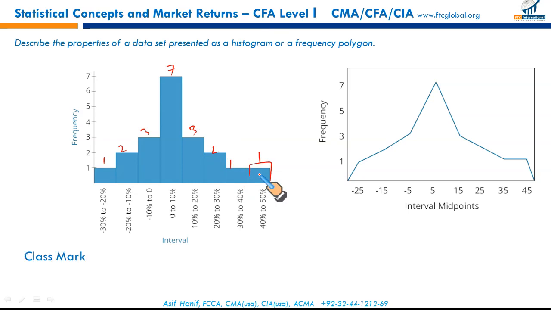Now, we can construct another graph or another presentation style called the frequency polygon. What we do is take the class mark. What is the class mark? It's sometimes called the mid mark. It's the upper class limit plus the lower class limit divided by 2. So negative 30 plus negative 20 gives you negative 25. So you take the class marks, the midpoint of each interval, and they are joined by this line. You don't have to construct it.